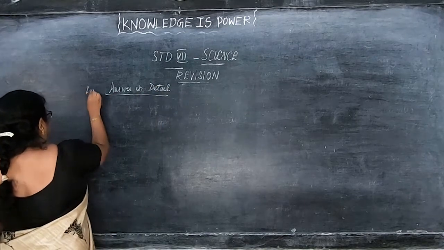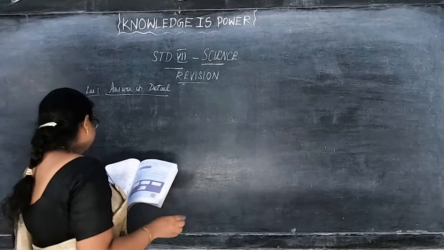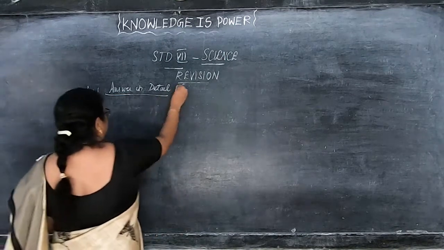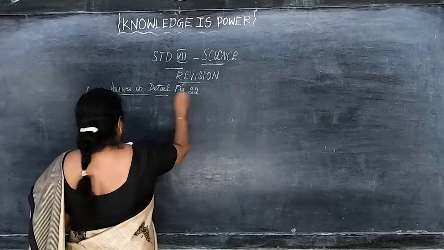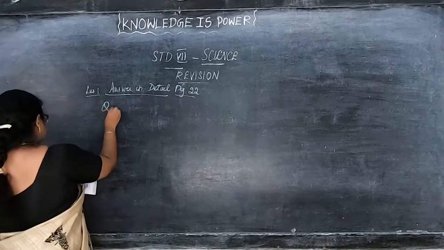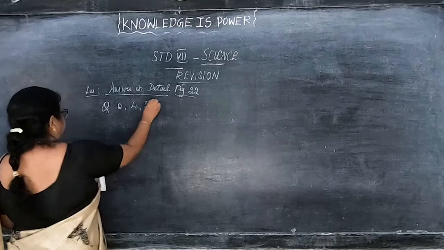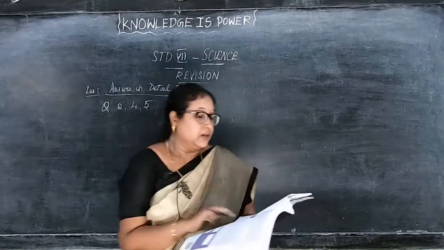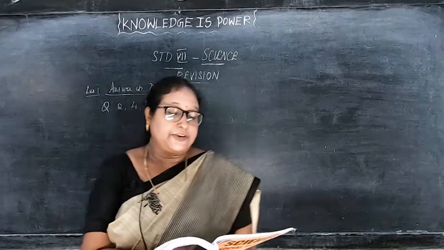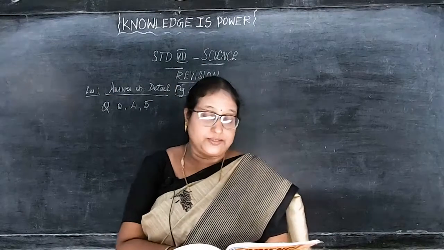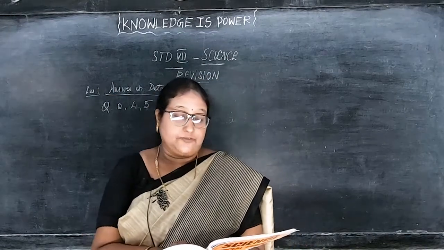Page number 22, questions 2, 4 and 5. Question 2: what are the differences between luminous and non-luminous objects? Give 2 examples of each.